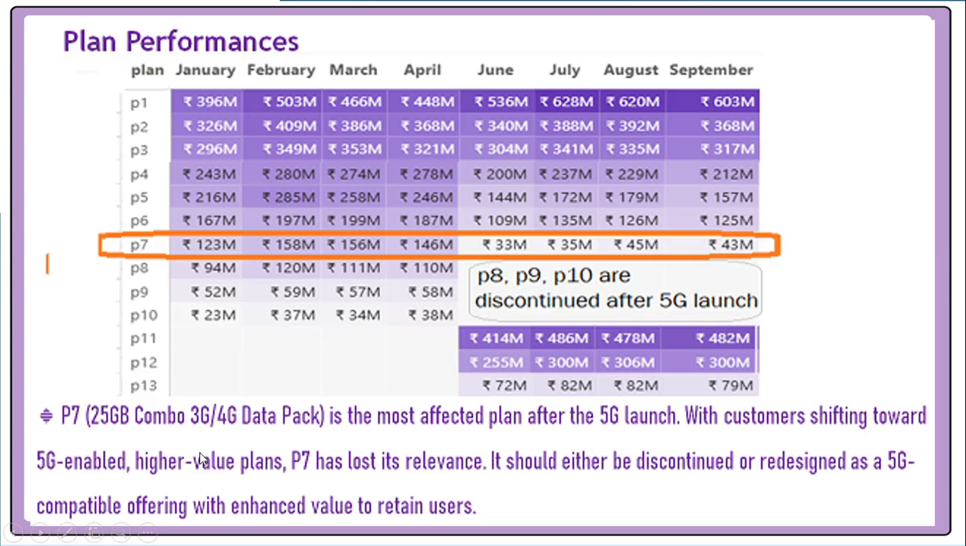So when we see plan performances, compared to other plans, P7 is performing very low relative to the others. P7, that is the 25 GB combo 3G or 4G data pack, is the most affected plan after 5G launch. With customers shifting towards 5G enabled higher value plans, P7 has lost its relevance. It should either be discontinued or redesigned as a 5G compatible offering with enhanced value to retain users.